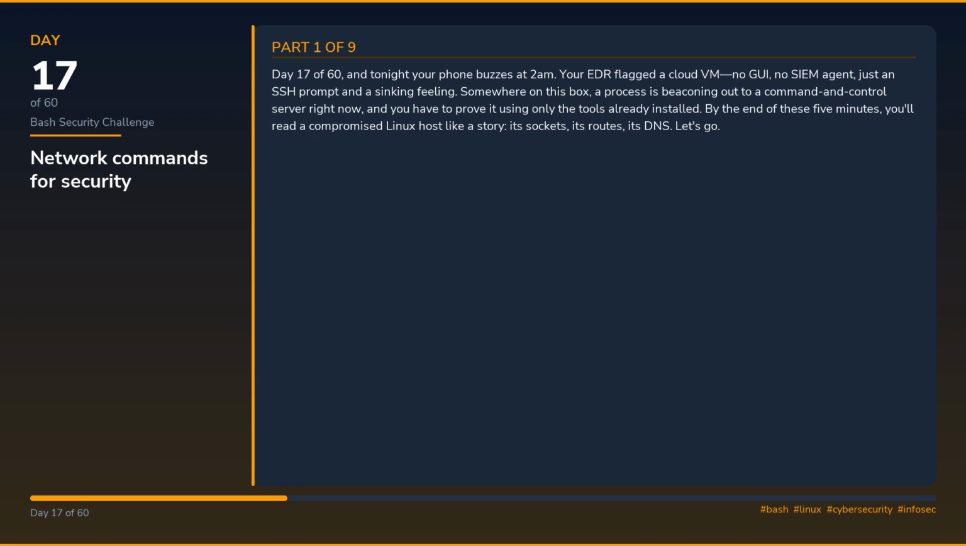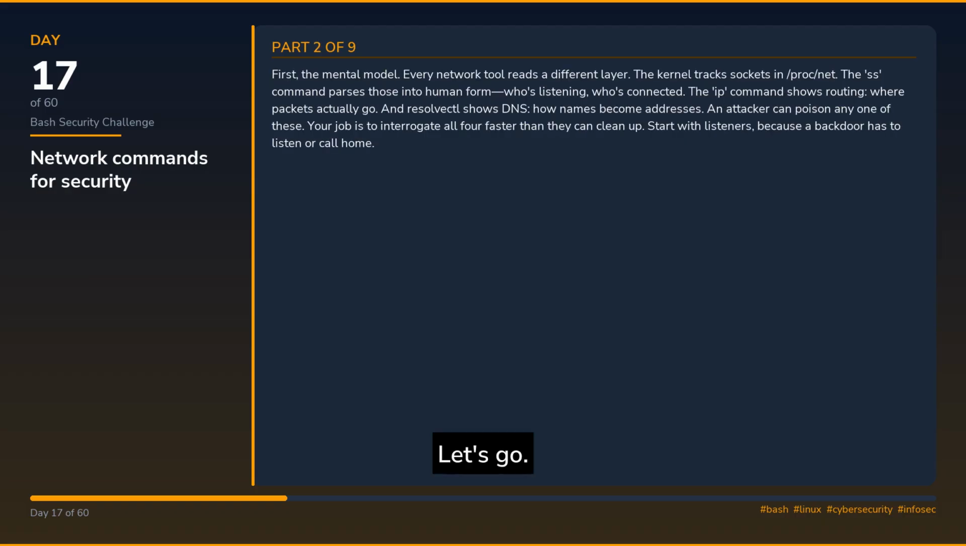Day 17 of 60, and tonight your phone buzzes at 2 a.m. Your EDR flagged a cloud VM, no GUI, no agent, just an SSH prompt and a sinking feeling. Somewhere on this box, a process is beaconing out to a command and control server right now, and you have to prove it using only the tools already installed. By the end of these 5 minutes, you'll read a compromised Linux host like a story: its sockets, its routes, its DNS. Let's go.